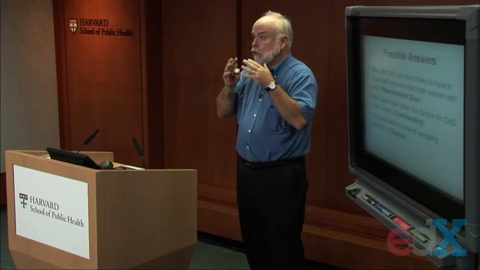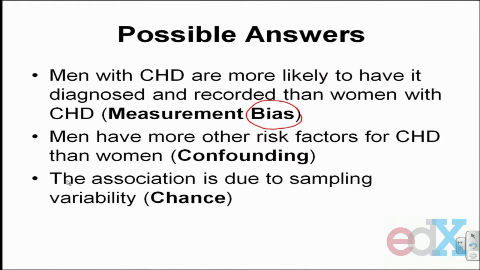And I said the three possible alternative explanations were bias, confounding, or chance. It may be that men and women really do have the same prevalence of disease, but I haven't been able to measure it as carefully in both populations.